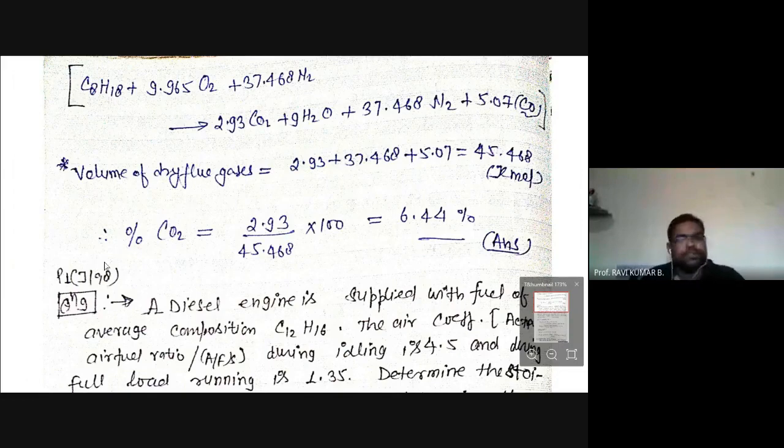So the percentage of CO2 we are calculating directly: 2.93 divided by the total, into 100. So it is 6.44 percent. This much percentage of CO2 is present in the dry flue gas. Remember the term dry flue gas: that means insufficient air is present.